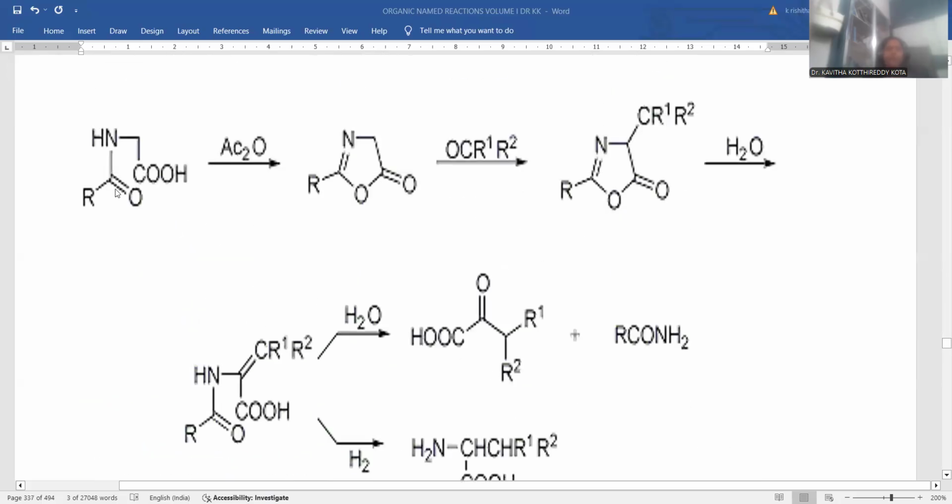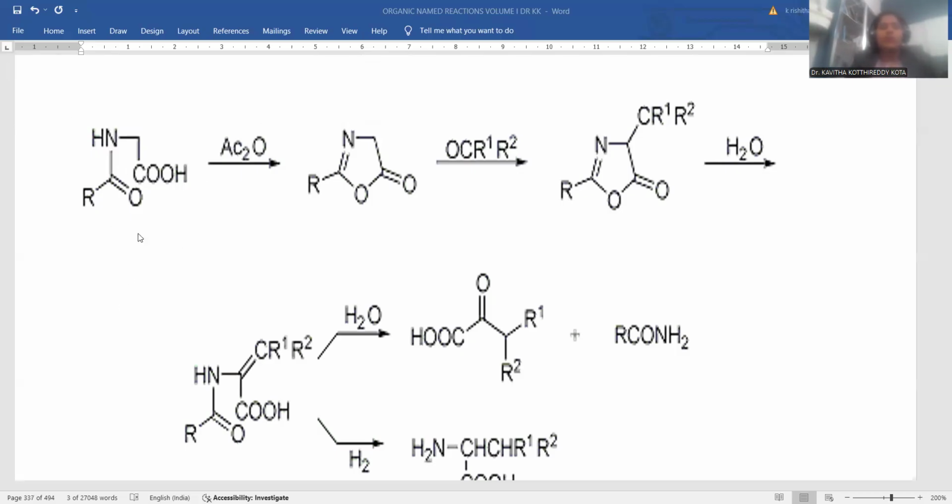In order to understand the reaction well, here we provided the entire process. So the starting material is N-acetyl alpha amino acid. With respect to this carboxylic acid, the alpha position having an amino group, the alpha amino carboxylic acid is the precursor for protein manufacturing, polypeptide chains. So this will be the starting material.